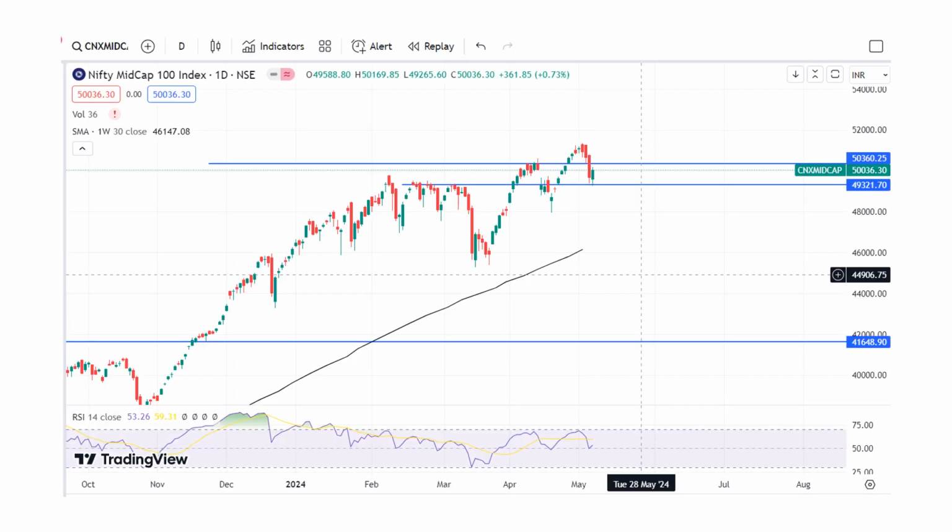But if you look at the chart, it actually took support around that 49,321 mark and has bounced, right? So the candle is telling us that the prices have started moving again, but the data isn't that great. Usually when the market goes down, the big guys push in more money and push it higher, but we are not seeing that. So the data is telling us that the market is becoming stock specific. Not everything might rally, but stocks which were accumulated by the big guys or which are still seeing accumulation have a better chance of moving higher, right?